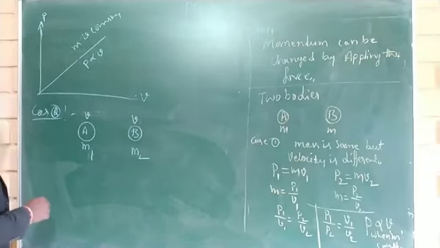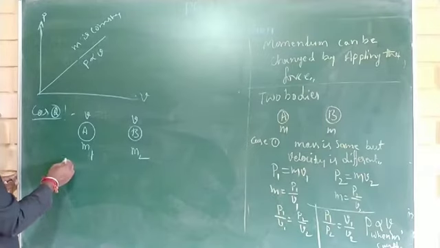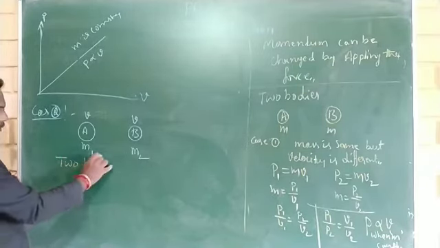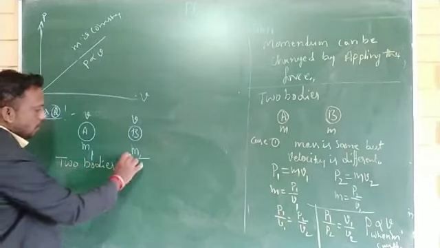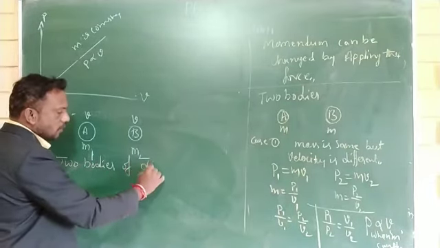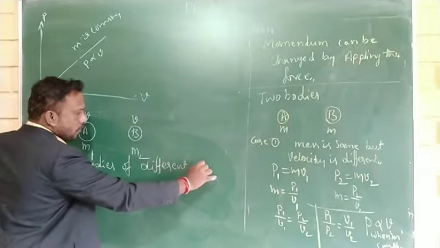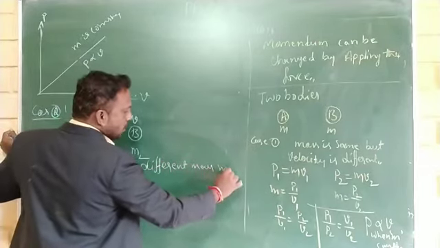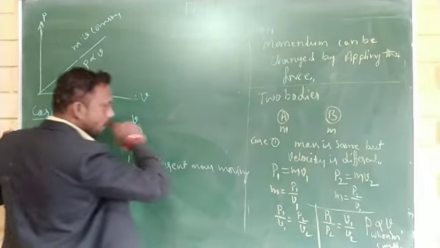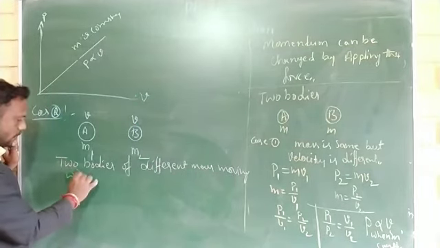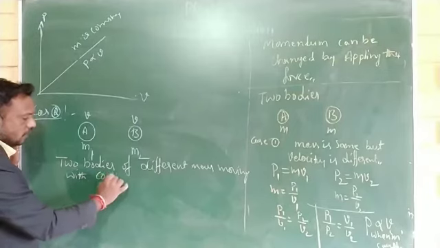Here, two bodies of different mass moving with constant velocity.